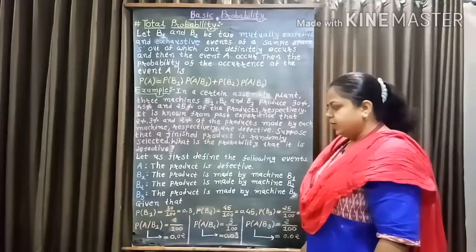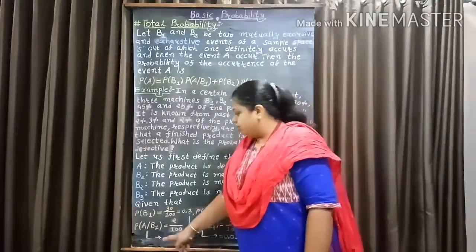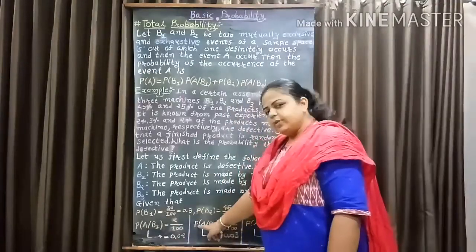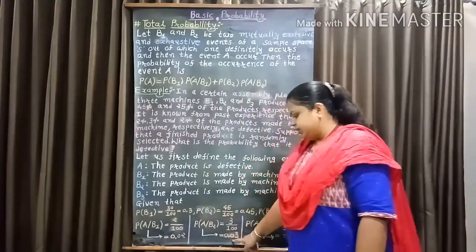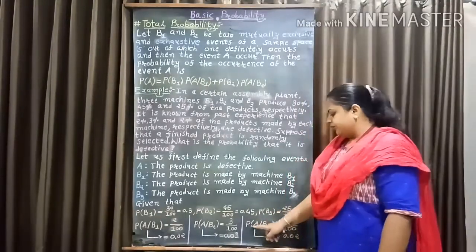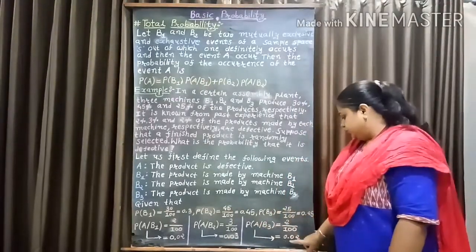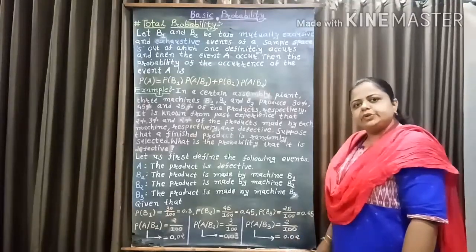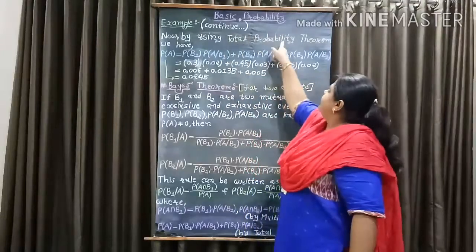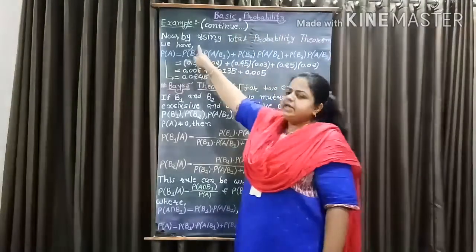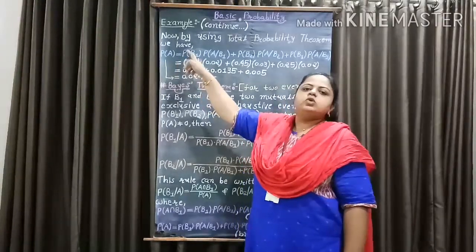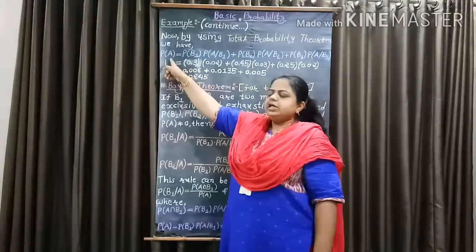So here we have conditional probability of A given B1 equal to 0.02, conditional probability of A given B2 equal to 0.03, and conditional probability of A given B3 equal to 0.02.